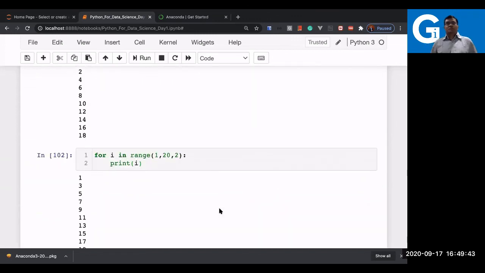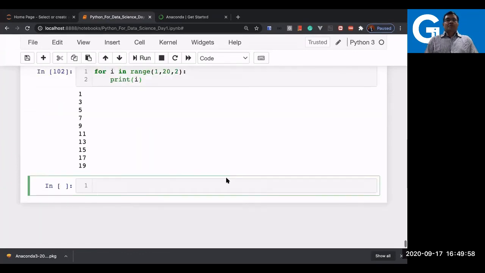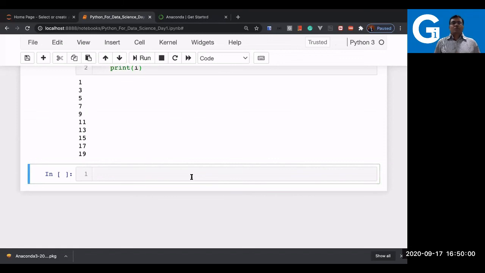Very simple. Now you can see the way I wrote the script is a very simple script only, and almost a hundred and two instructions I wrote in the notebook within 1.5 hours itself. Okay. Now the next part, I hope you understood how the for loop is, how the while loop is, how the if and elif structure is.